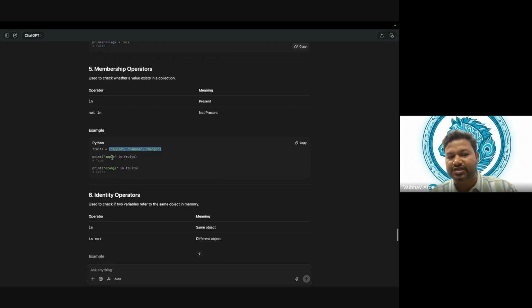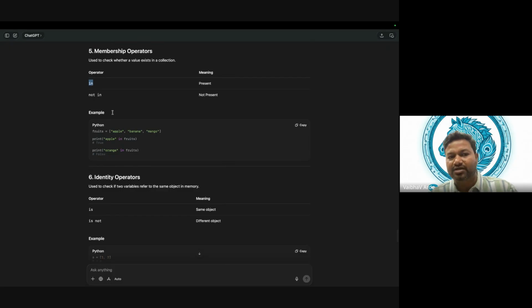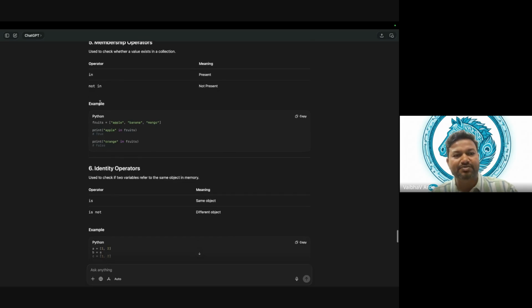I want to check whether the apple belongs to fruits or not. So this is an array. We say list over here. So this is a list, and in list, apple in fruits. So fruits is a list, and apple is one value. That means it will print true. Does that make sense? Orange in fruits. Is orange present in fruits? It's not available, right? That means it is false. So not in is nothing but not present. Do you need any explanation for not in? I don't think so. So in, not in, that's it.